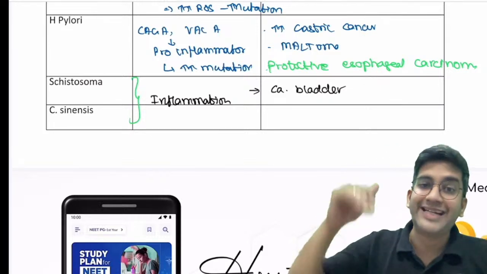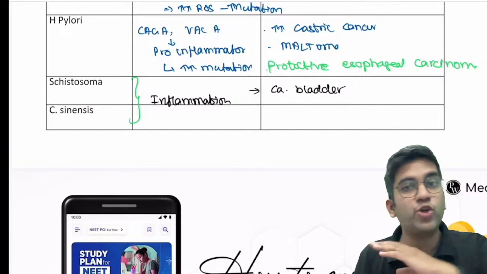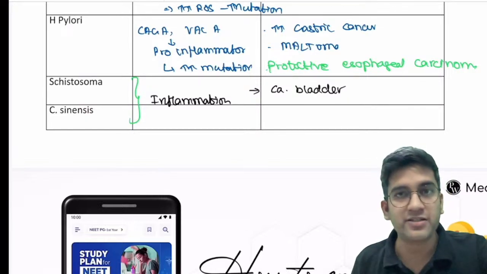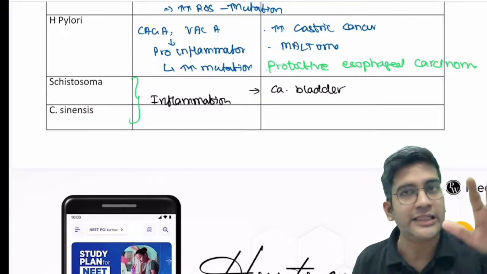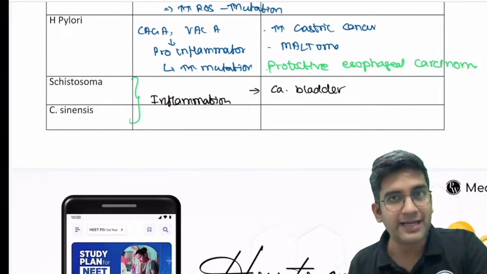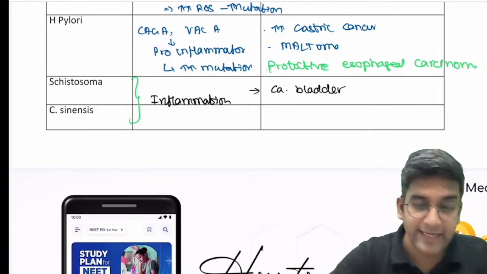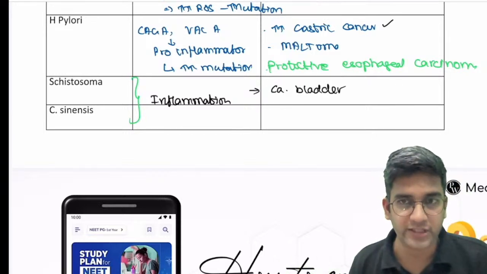Samantha, it's because of reduced acid secretion, right? It's atrophic gastritis. No gastric cell, no parietal cell, no acid, so less Barrett's, protective against esophageal. It will cause gastric cancer, but it will protect against esophageal cancer, fine.